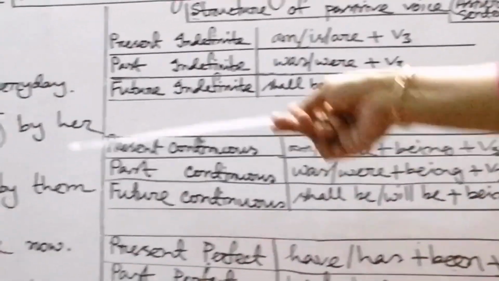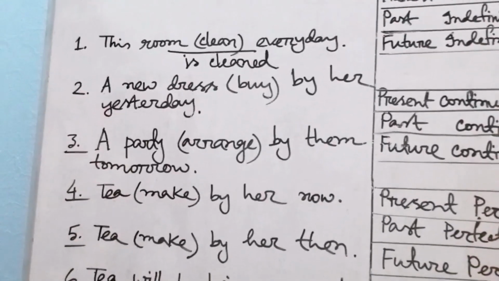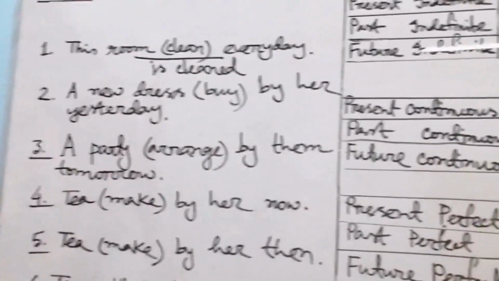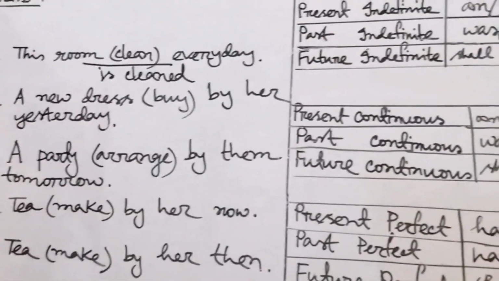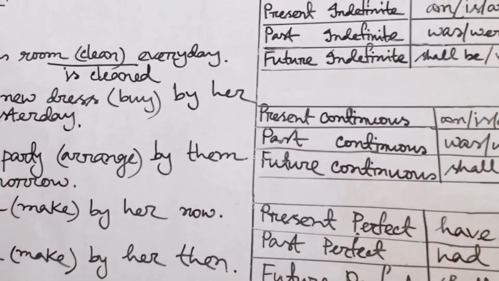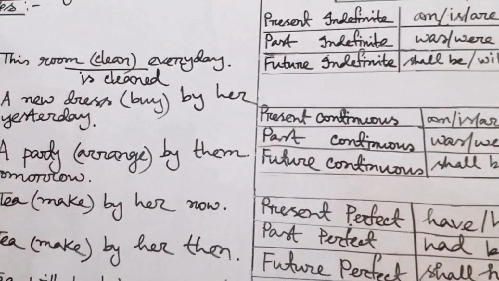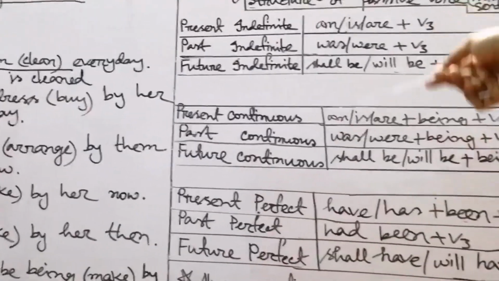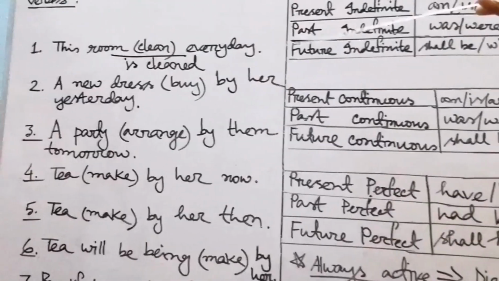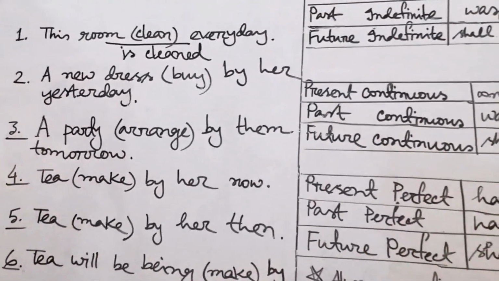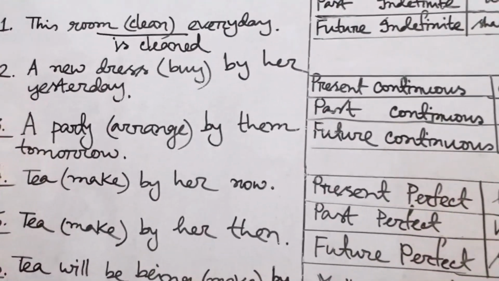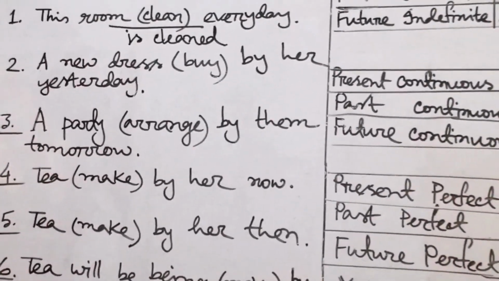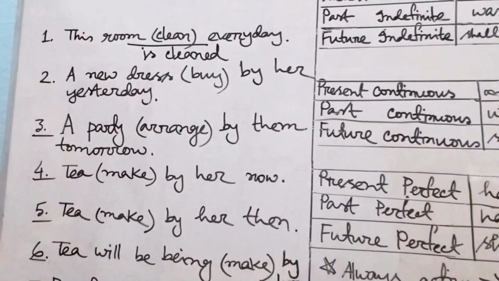My dear students, here we find by. So a new dress, what will be the correct answer here? A new dress, what's the number of this word? A new dress, third person singular number, so we'll use was, not were. If we found here dresses, then we'll use were. But here we find a new dress, singular, so we'll use the singular verb here, that is was.